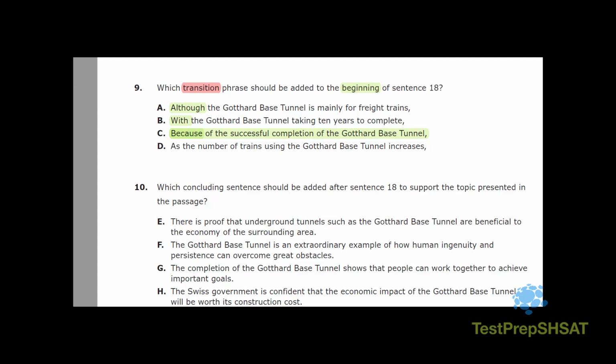As the number of trains using the Goddard-based tunnel increases, part D, or answer D, goodness. This is a comparison transition. D, I guess that's possible, but not really the right idea, right? Because we haven't seen, and we don't know, quite frankly, in this passage how much the number of trains is increasing in the Goddard-based tunnel. That's simply not in this passage. So D is not going to be correct. And it's not quite the right transition idea, which appears to be cause and effect. Correct answer for 9 is C.